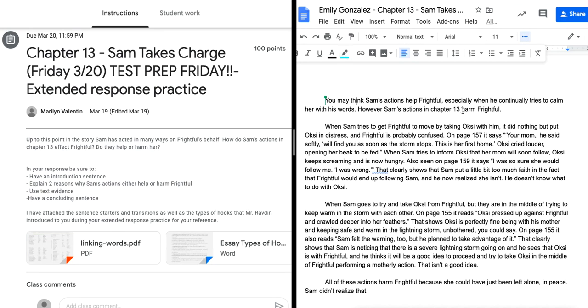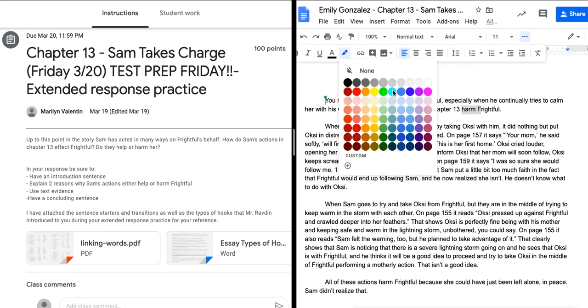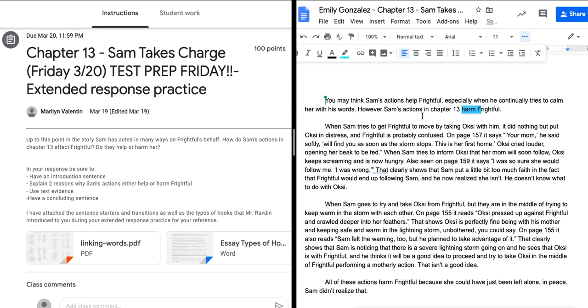So it's very clearly stated what her stance or what her response to this question is, that Sam's actions harm Frightful. And so that is clear as day. Now we just want to make sure that her 2 claims or her 2 paragraphs also support that thinking. I'm going to put a check on the prompt as well so that we're keeping track to make sure that Emily did everything she needed to do to get 100. Great. So introduction sentence is done and her overall argument has been stated.